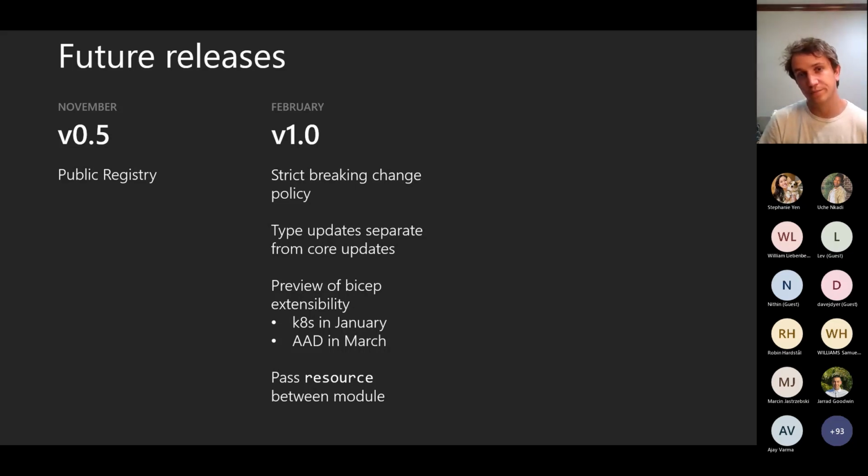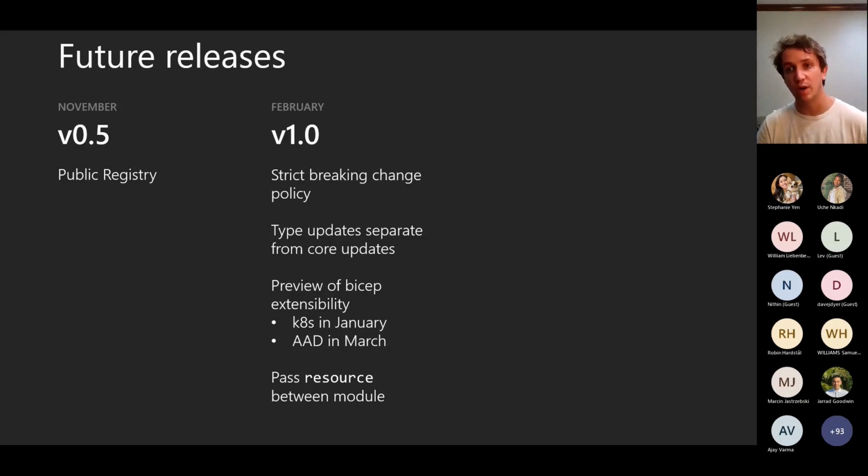For 1.0, we've talked about this before. We're thinking February-ish now for 1.0. Strict breaking change policy and shipping type updates separate from core compiler updates are still the two top line things that we're focused on.